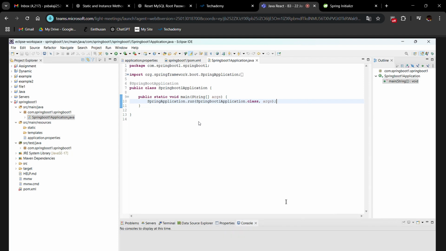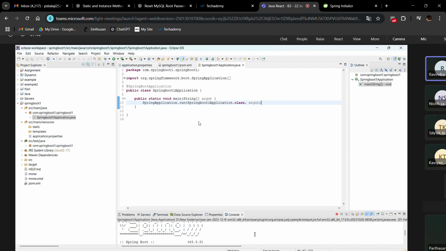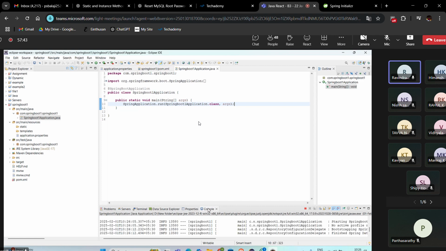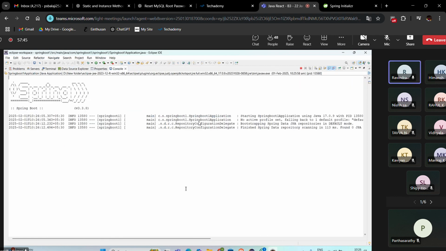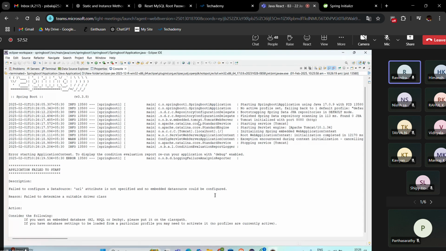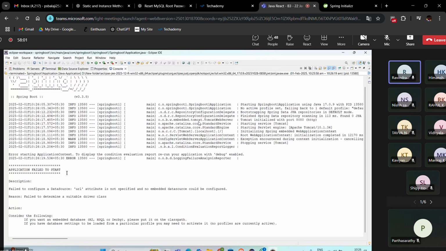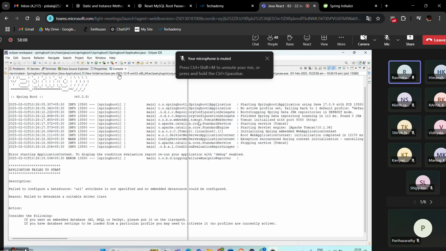Go to console. Just double click on console, it will expand it. You get the error. Why? Because you have added JPA related stuff, but you have not added the configuration, right? For the time being, you can comment the JPA and MySQL dependencies. Later we will uncomment them.